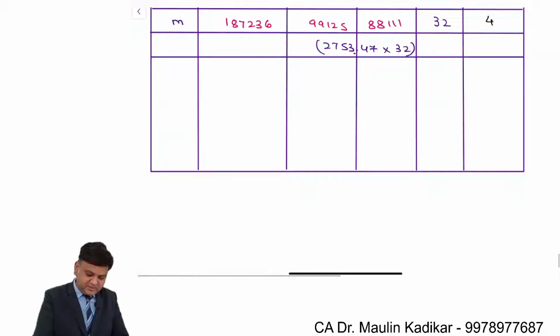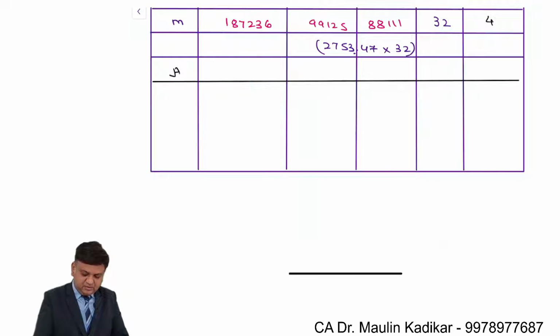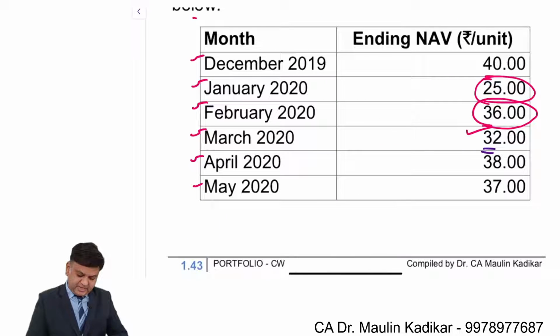After the month of March, it is the April month. Let us see that in case of April month, what will happen? First of all, let us see the NAV. As far as NAV is concerned, it is 38 rupees per unit.